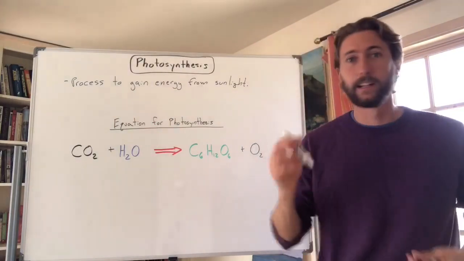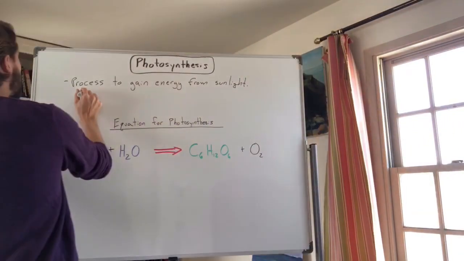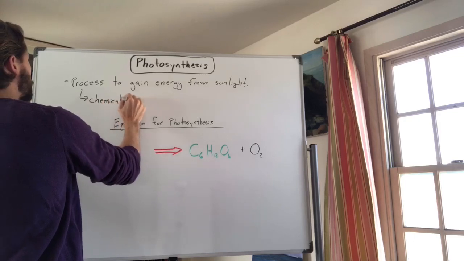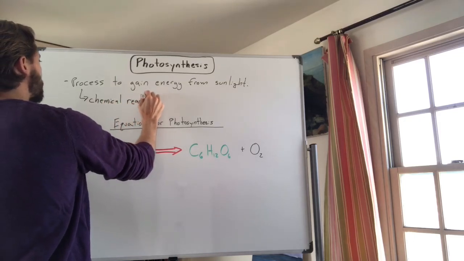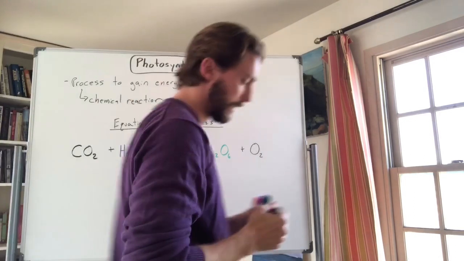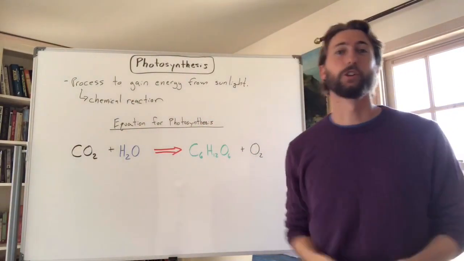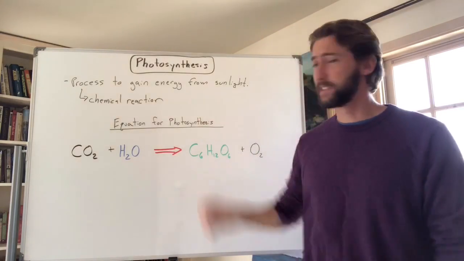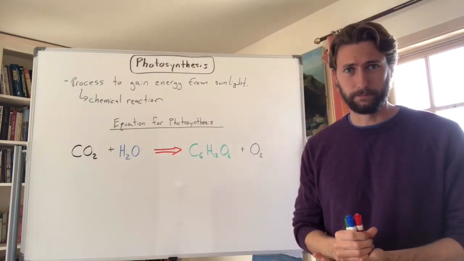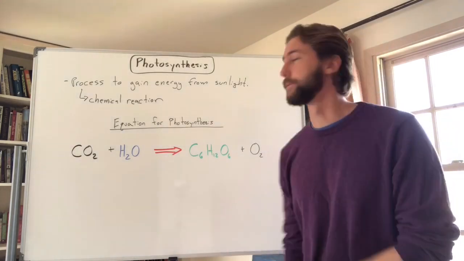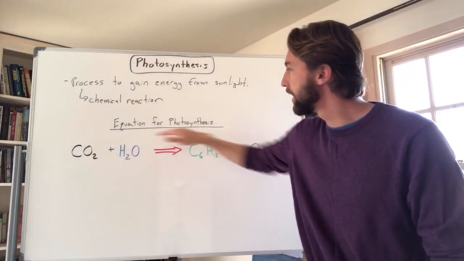Be more specific. It is a process, but it is a chemical reaction. All right, we're going to go over the chemical reaction of photosynthesis, and then next I can show you where it usually happens. Usually photosynthesis is going to happen in green plants, most likely in the leaves. Some rare organisms do it, but we're jumping ahead. First, let's talk about the equation for photosynthesis.